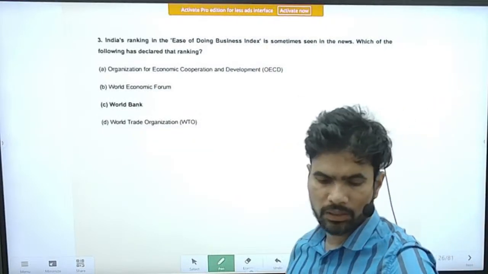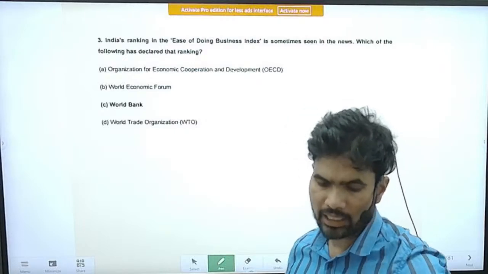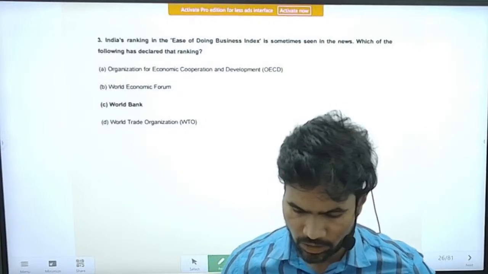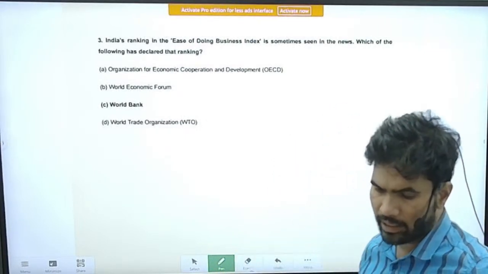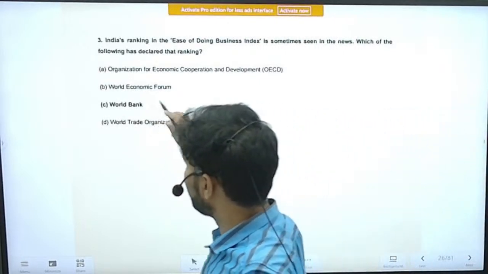Next question, question number 3. India's ranking in the ease of doing business is sometimes seen in the news. Which of the following declares that ranking? So World Bank declares that ranking.